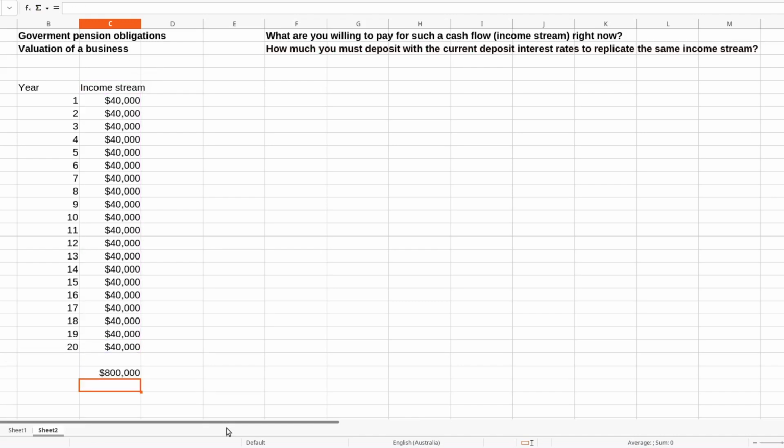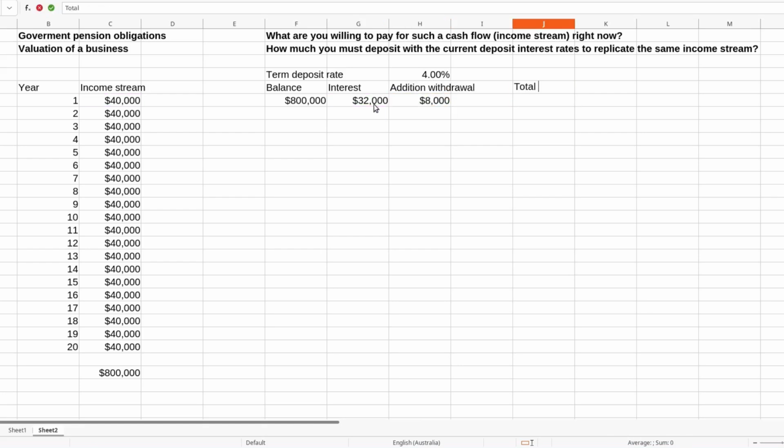Let's guess. The total cash payout from our coffee business over the next 20 years is $800,000. Let's try that amount. Assume the term deposit rate is 4% and deposit $800,000 in year 1. The interest on such a deposit is $32,000. To replicate the $40,000 income in year 1, we must withdraw an additional $8,000. The following year, the deposit is lower by $8,000 withdrawn in year 1, hence the interest is lower too, at $31,700. So, in year 2, you must withdraw a larger amount to replicate the $40,000 income.